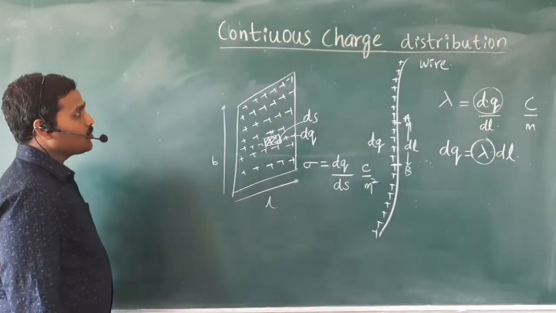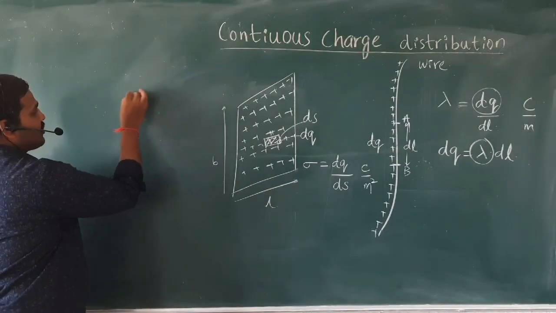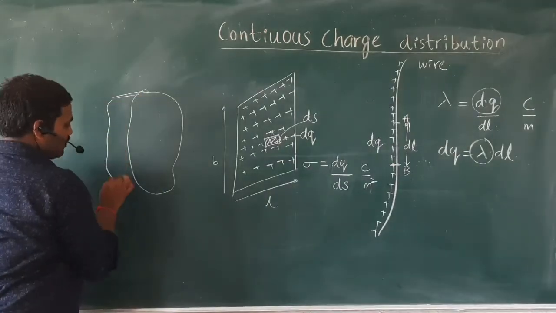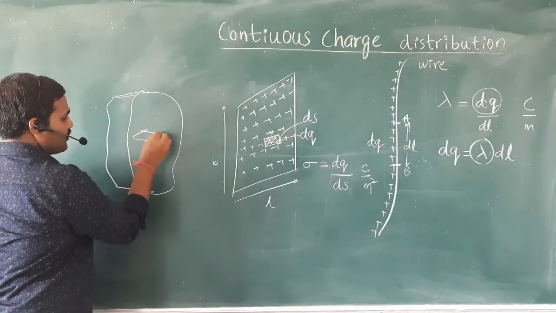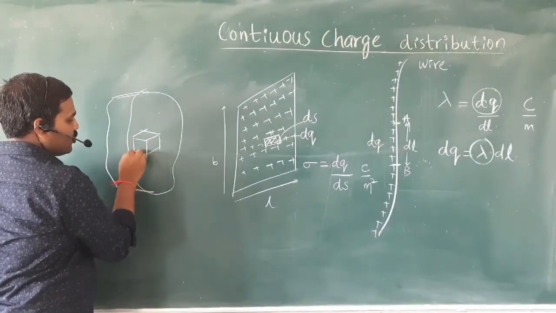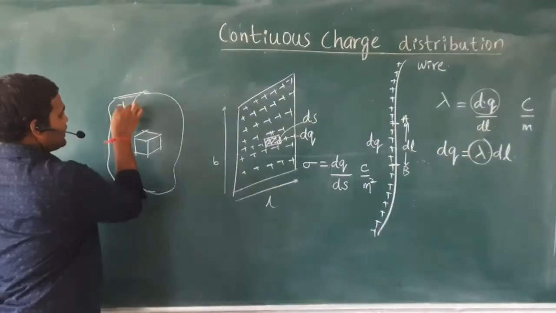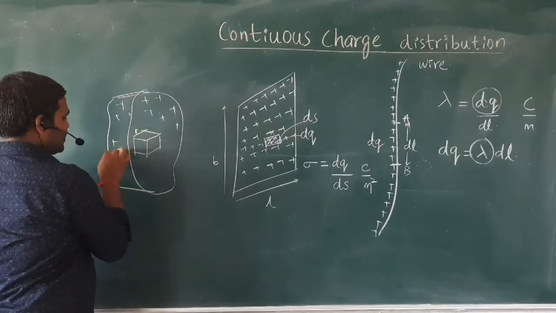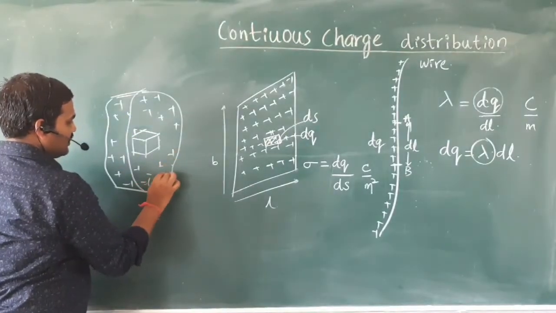Then what about volume charge density? Let us consider some solid object like this. Let me have some volume like this. Out of this volume I will consider a very small volume. Let me consider a cube of this volume. Let us consider this object has some charges distributed over it.